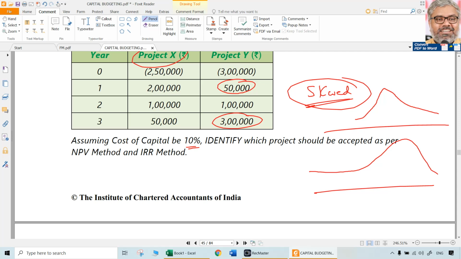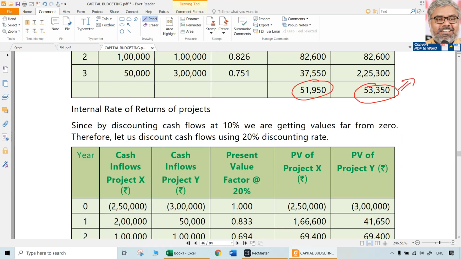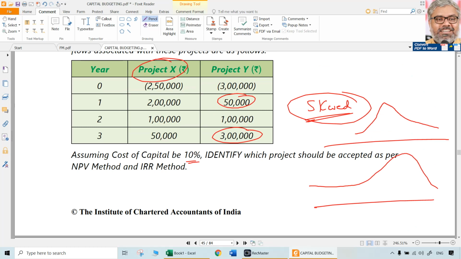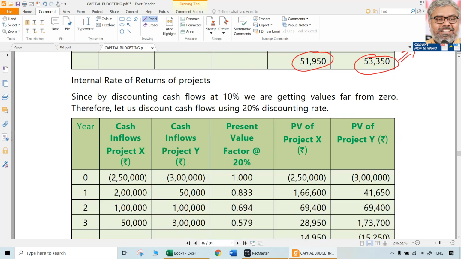Because of the reinvestment assumption, naturally project X is going to have higher IRR because more amounts are there for longer time. 2 lakhs is there for 2 more years. That's a long period of time and a big amount. 50,000 is only there for 2 years for project Y. And if you observe project Y, last year's cash flow is 3 lakhs. It will not be reinvested at all. So good cash flow is coming, but that is useless because IRR assumes reinvestment happens at the IRR rate.